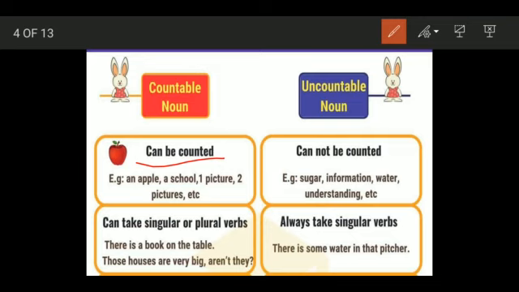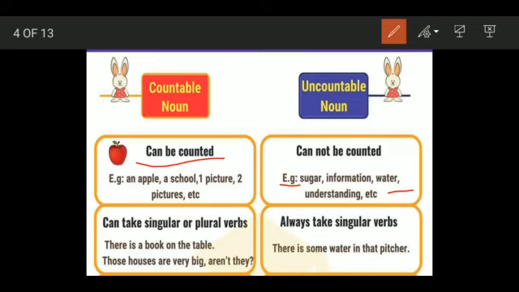Uncountable noun is something which you cannot count. For example, sugar. Can you count, like there's one sugar, there's two, give me two sugar? No, sugar is usually measured in kgs. So measuring is different from counting something. You cannot count sugar, you cannot count water. Give me one water, give me two water. Can you do that? No.